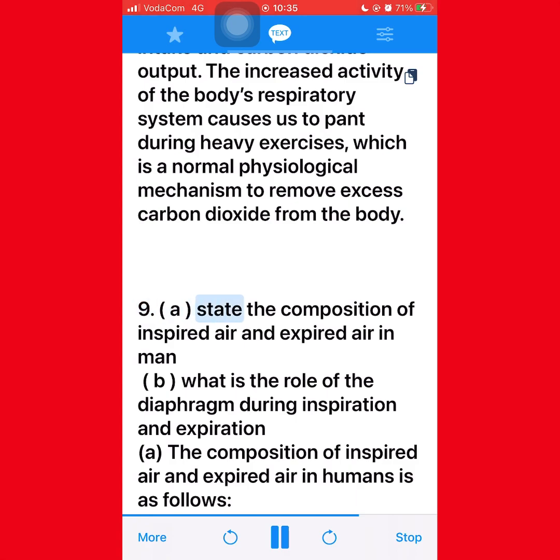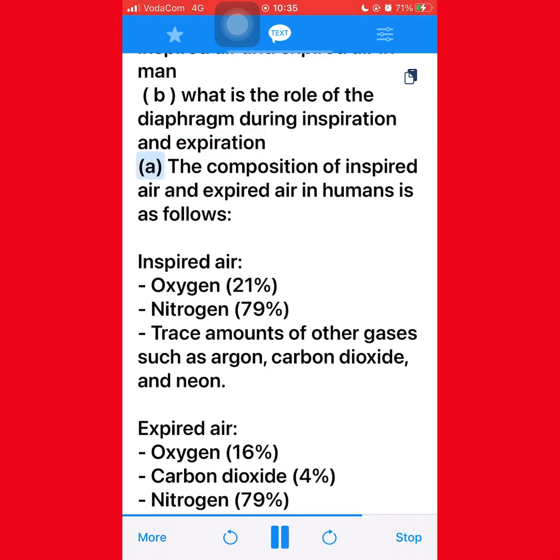9. A. State the composition of inspired air and expired air in man. B. What is the role of the diaphragm during inspiration and expiration? The composition of inspired air and expired air in humans is as follows.